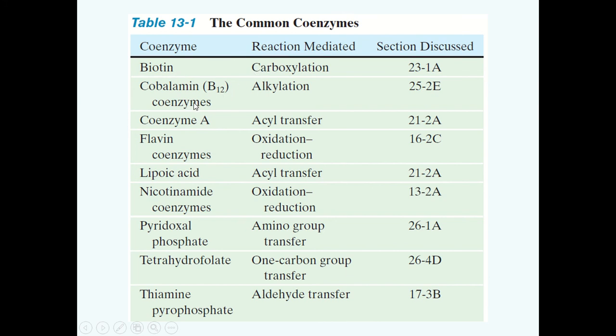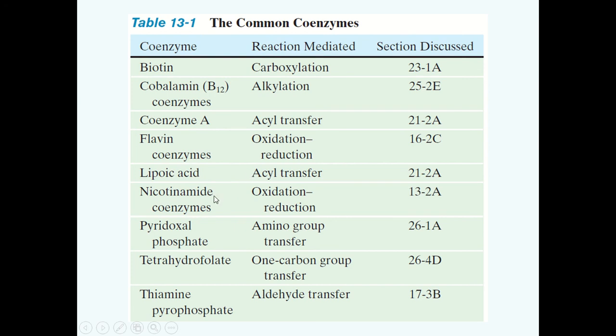Cobalamin, which is derived from vitamin B12, is important for alkylation. Coenzyme A is needed for the transfer of acyl groups. Flavin coenzymes, including FAD and FMN, which are flavin adenine dinucleotide and flavin mononucleotide, are needed for redox reactions. Lipoic acid is also needed for acyl transfer.